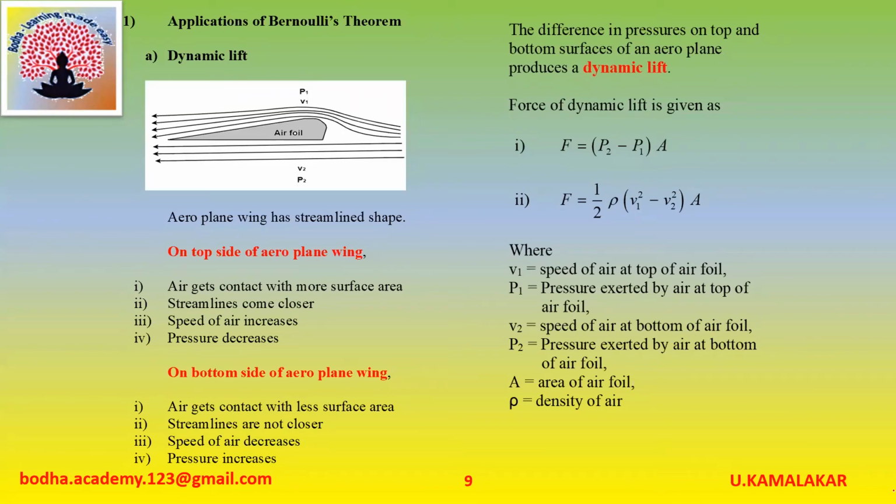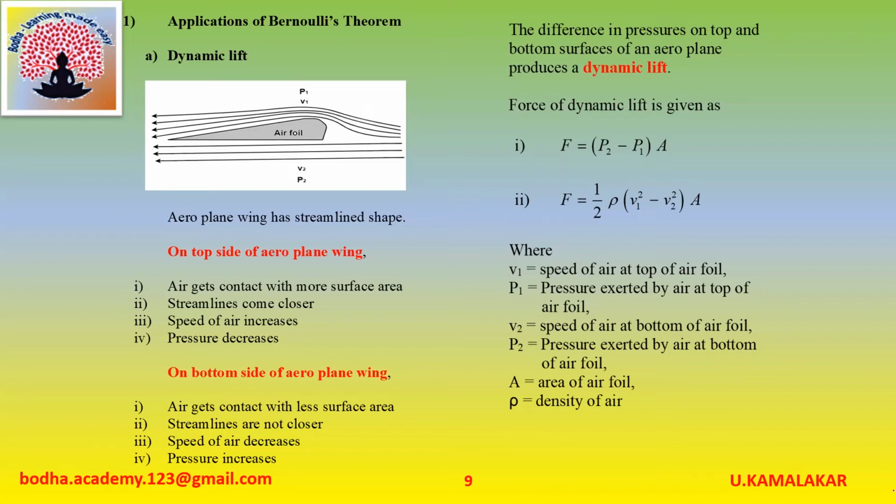Applications of Bernoulli's theorem. First one, dynamic lift. Aeroplane wing has a streamlined shape. On the top side of the aeroplane wing, air gets contact with more surface area. Hence, streamlines come closer, speed of air increases and pressure decreases. On the bottom side of the aeroplane wing, air gets contact with less surface area.